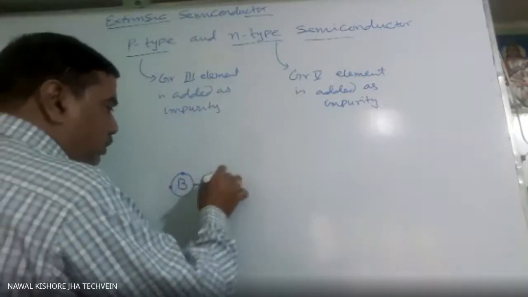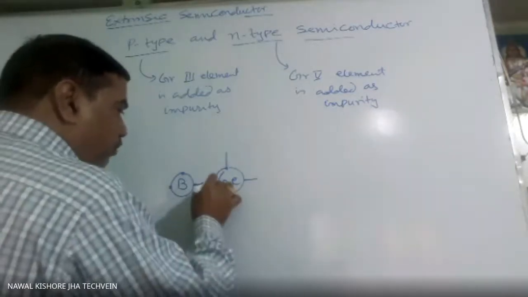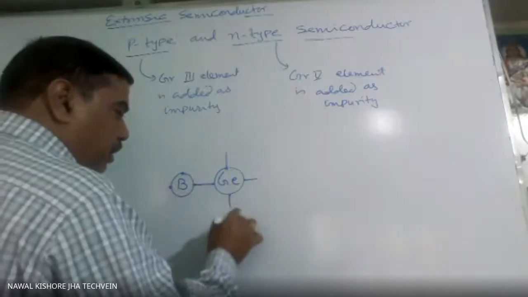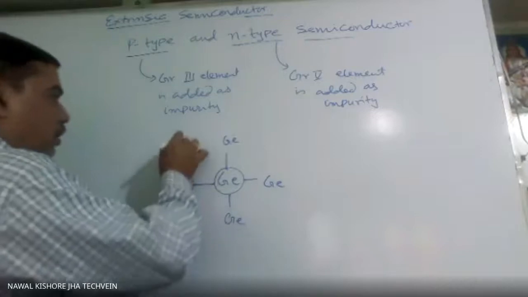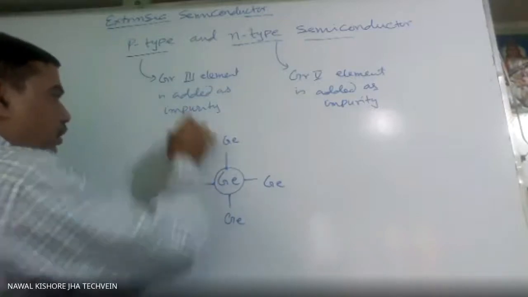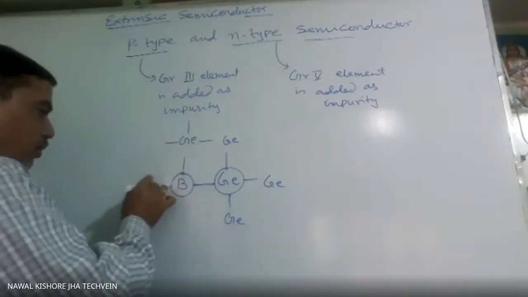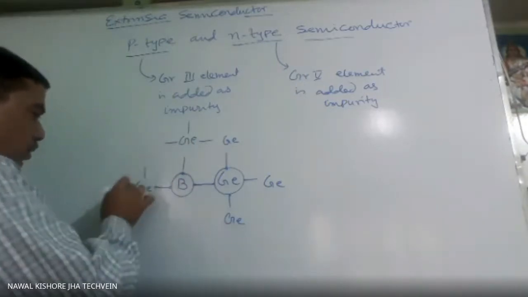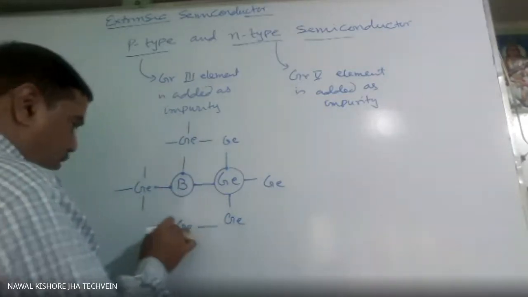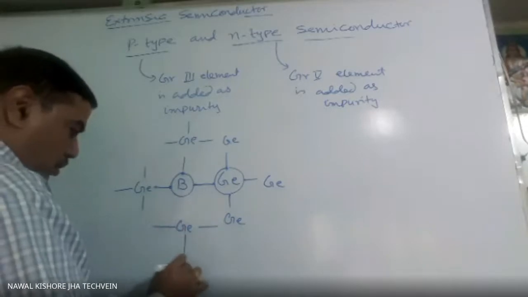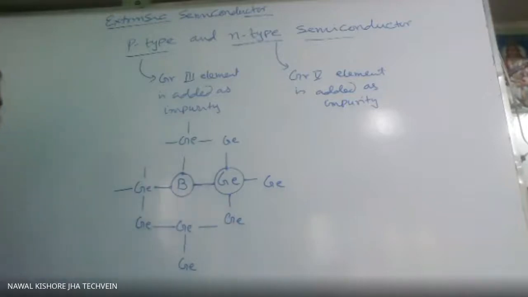Suppose this is the germanium. This germanium is forming covalent bonds from all sides. Maybe this side germanium, this side germanium, this side is also germanium, here also germanium is there. So it is forming covalent bonds from all sides. Like this it is.